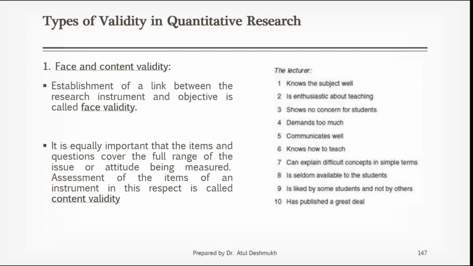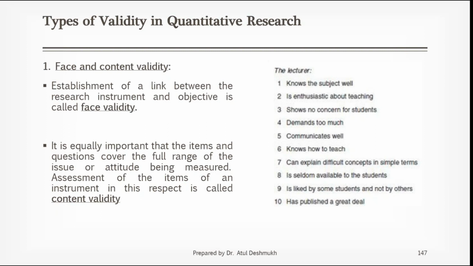Face validity is a simple thing that you can check even if you do not have the expertise. Directly you can check it because you can link the objective and research instrument. For content validity, you try to establish it on your own, and also take help of the experts in the field, or maybe your guides or senior professors available in the university.